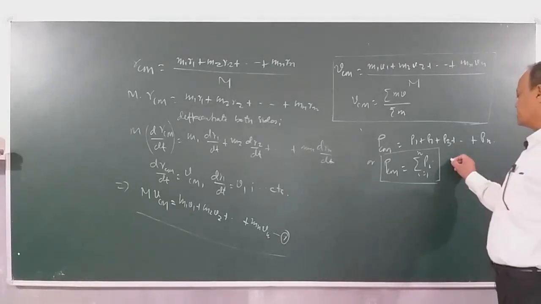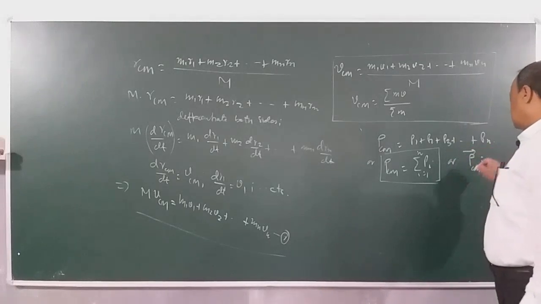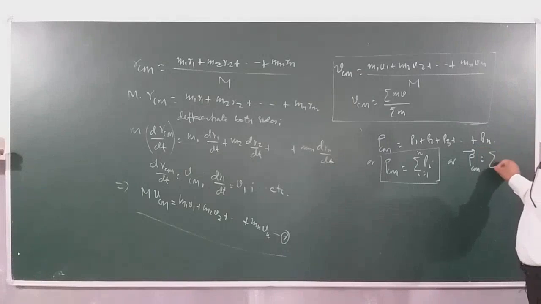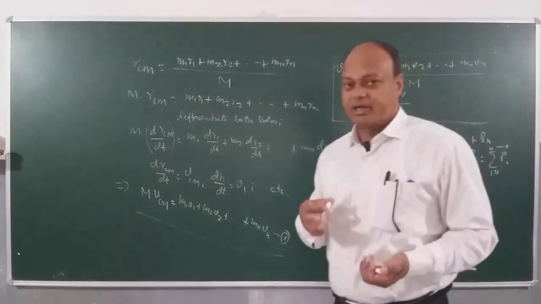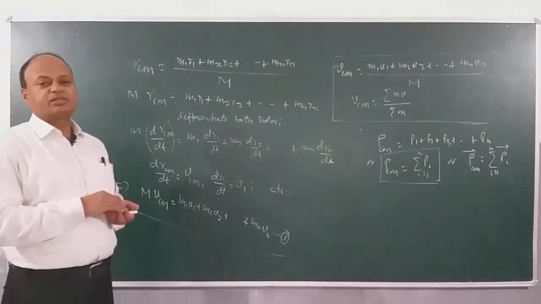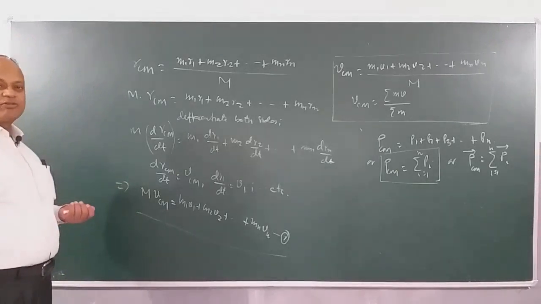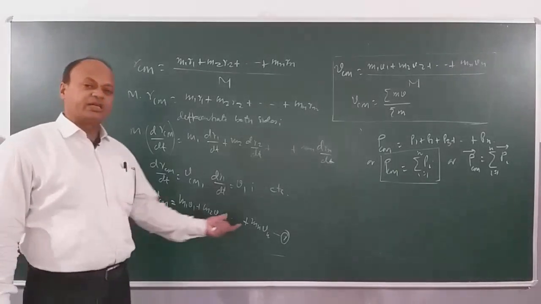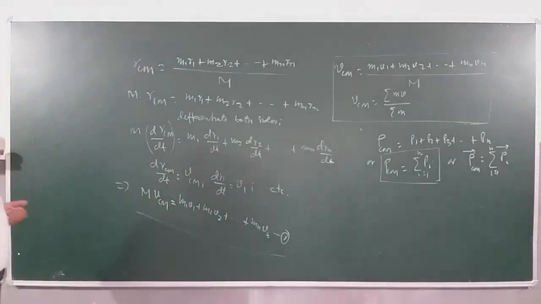In vector form we can write P for center of mass is equal to sigma p vector, i from 1 to n. If we add vectorially the individual momenta of all the particles which make up the whole system, then that will be equal to the total momentum of the center of mass. Clear? Now equation 1 is a very important equation again. In fact, if you differentiate both sides, we can also calculate acceleration of center of mass. Let's see what exactly we get from here. We differentiate equation 1.